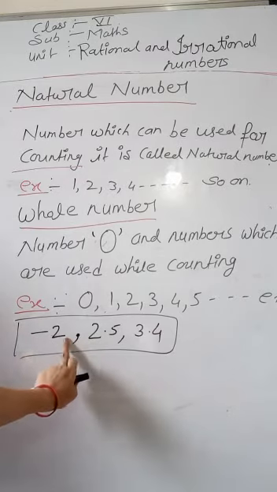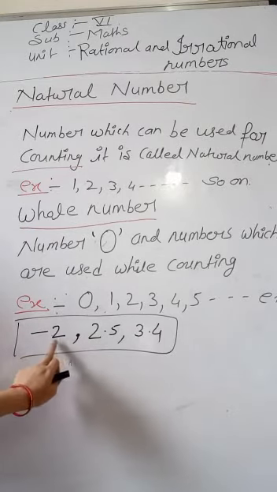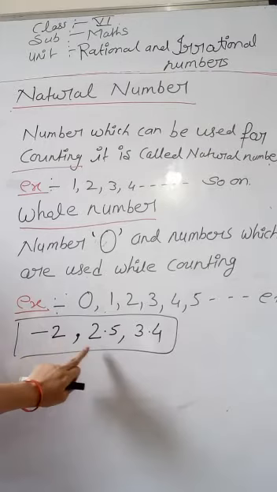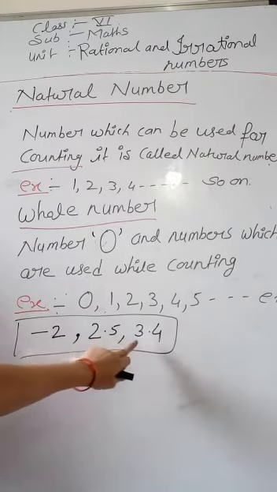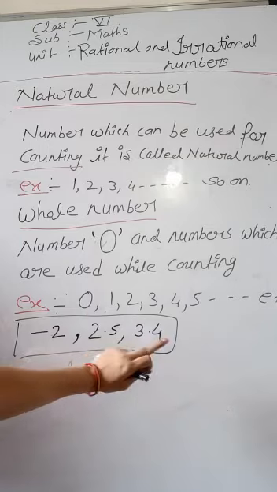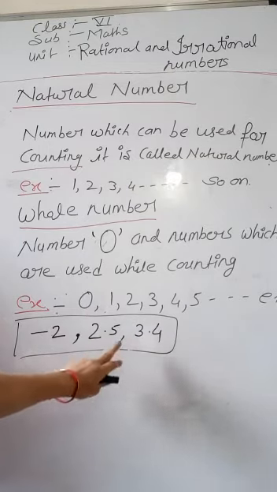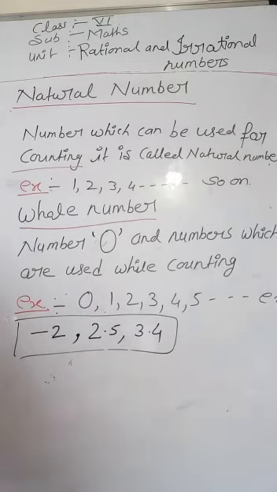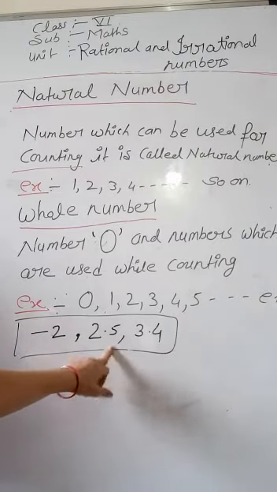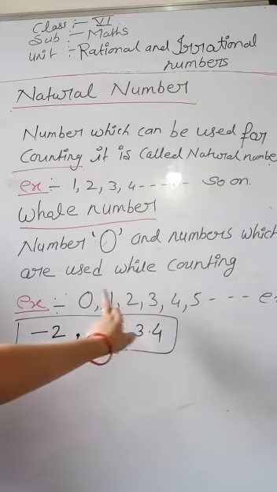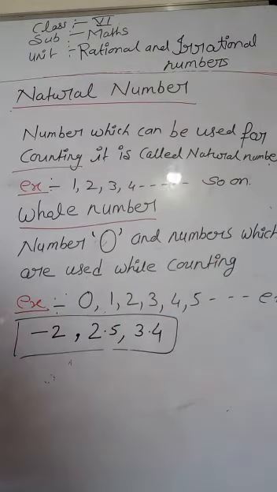We can't use this number while counting. 2.5 we can't use while counting, 3.4 we can't use while counting. So these are not whole numbers. Whole numbers are 0, 1, 2, 3, 4, 5, 6 up to infinity. Clear?